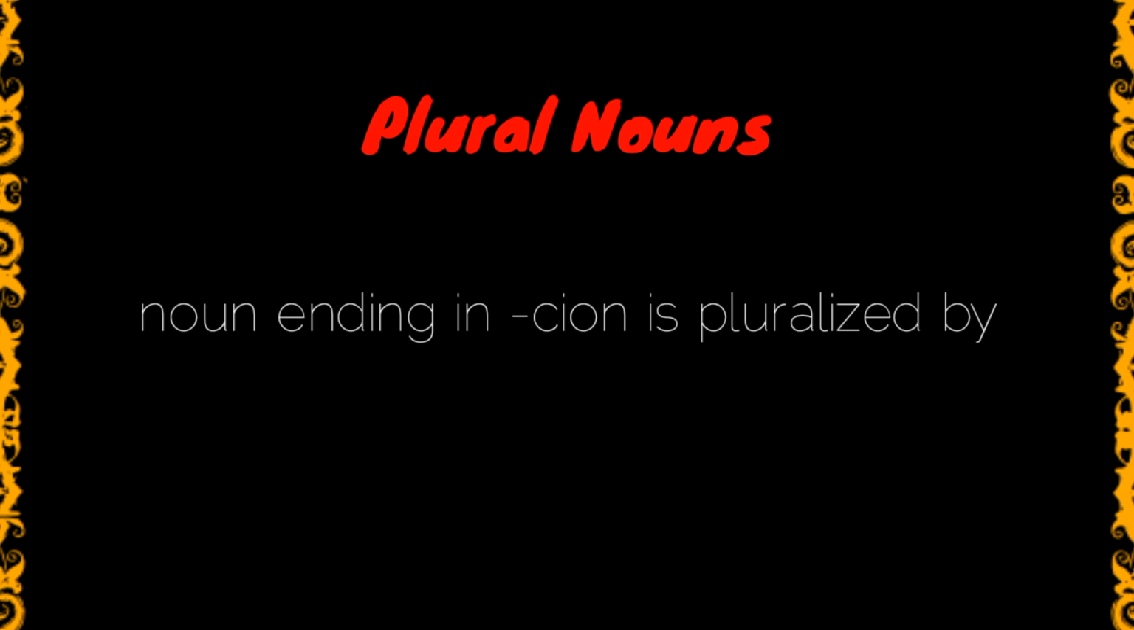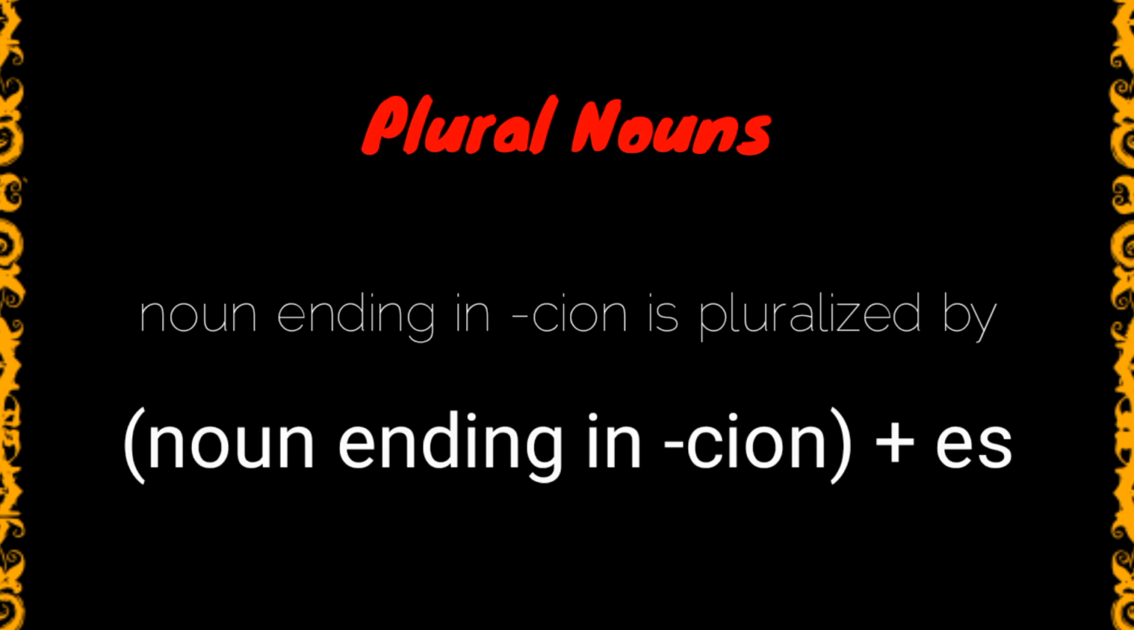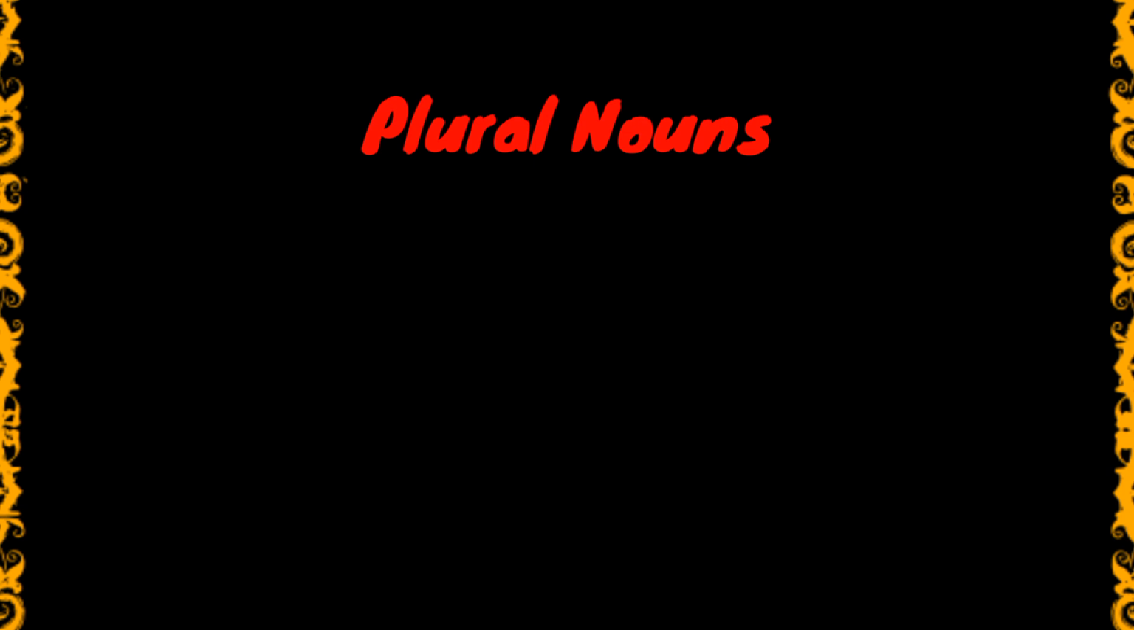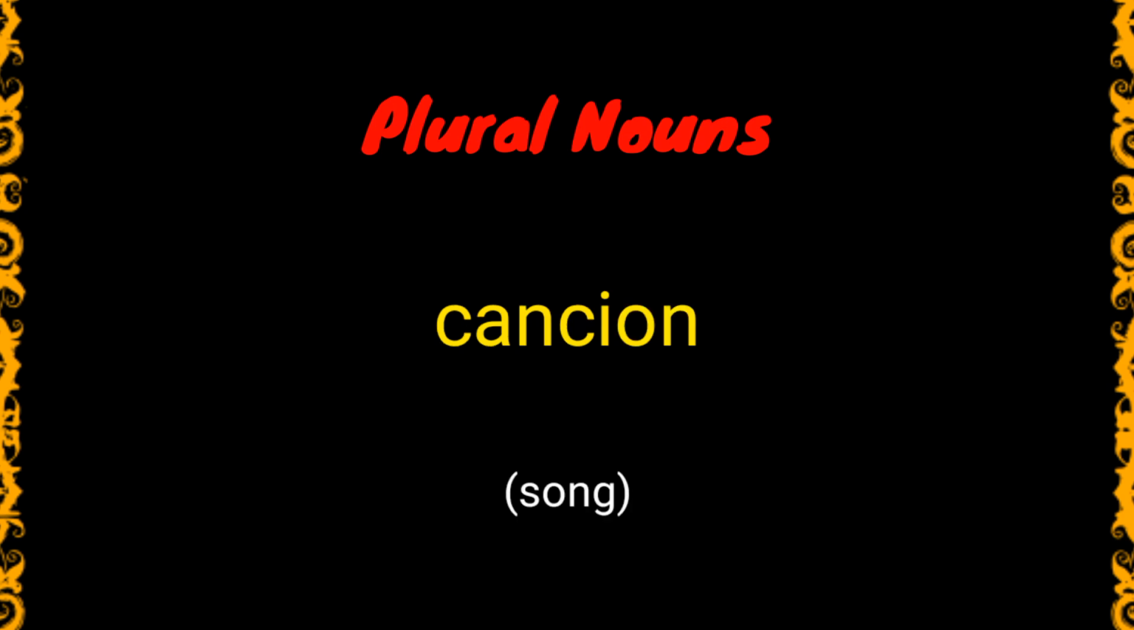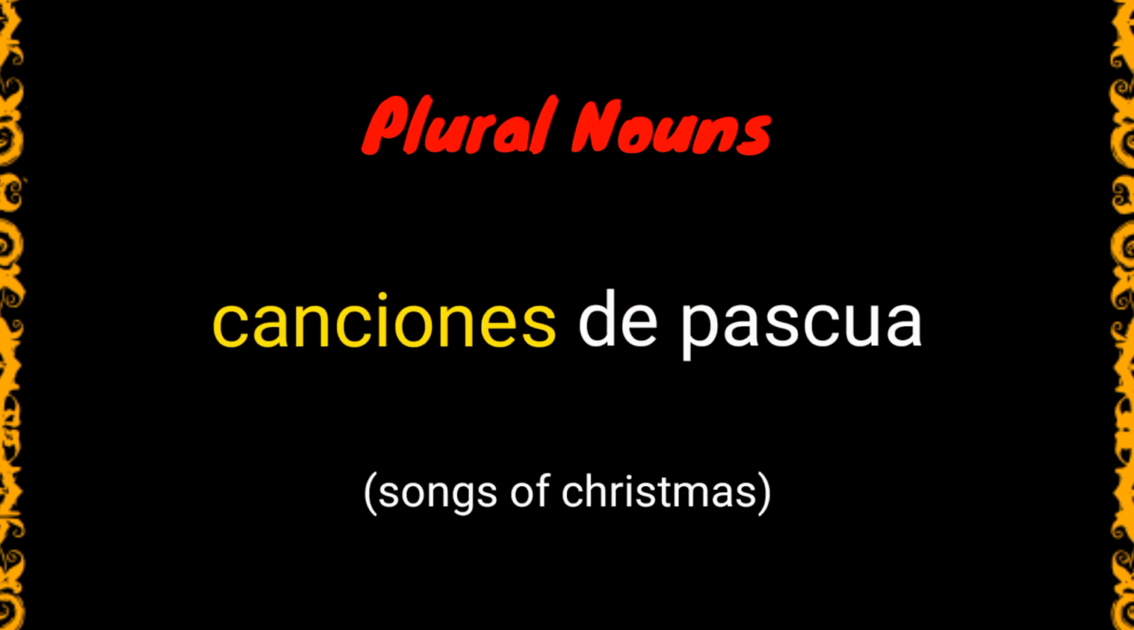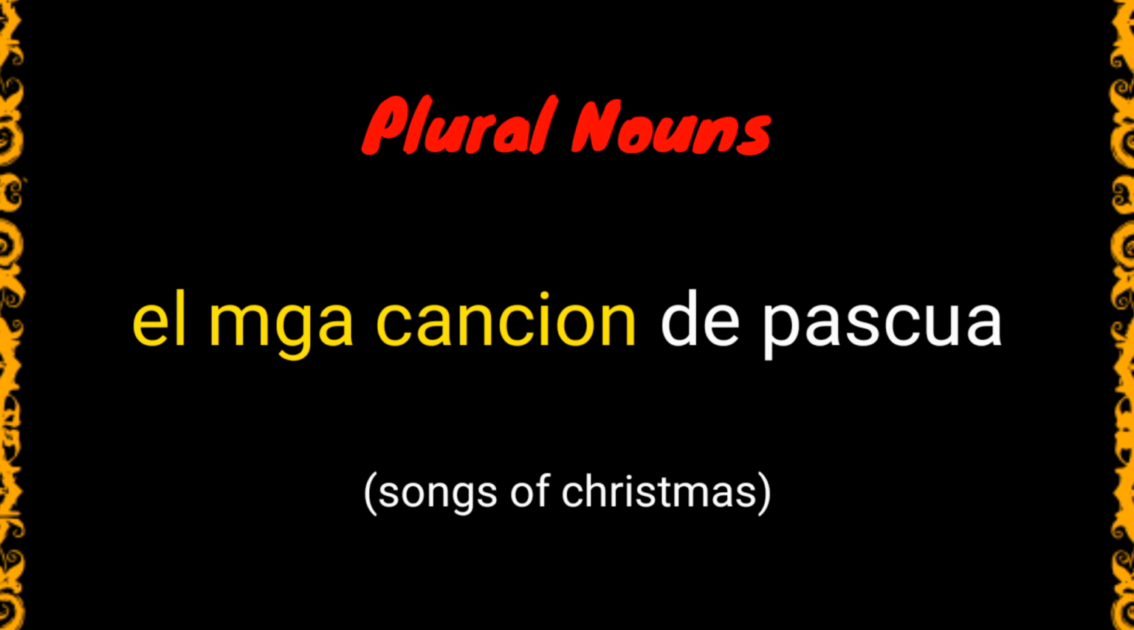Now, those nouns ending in sion are pluralized by adding es at the end. Example, canciones de Pascua, or songs of Christmas. Here, canciones is our noun in its plural form, and the singular form is canción. On the other hand, the use of el, or el mga, is safer since you just have to retain the singular form of the noun. And this is widely used in Chavacano. So for the previous example, canciones de Pascua is the same as el mga canción de Pascua, though it's a little bit longer.